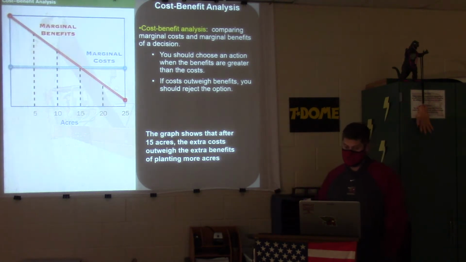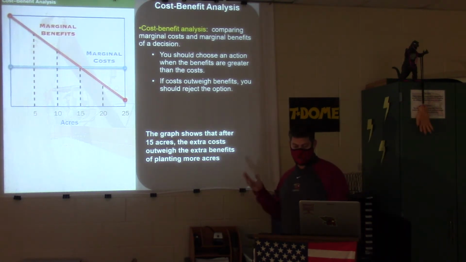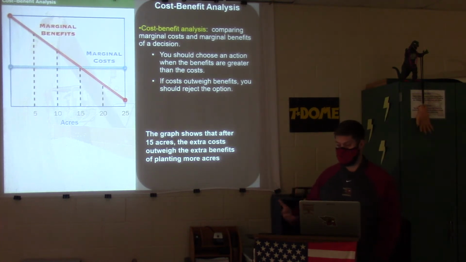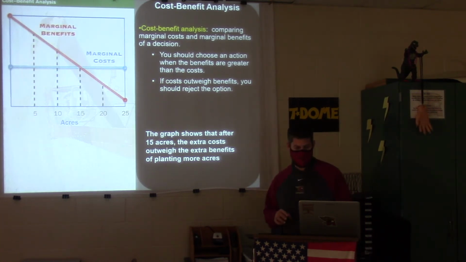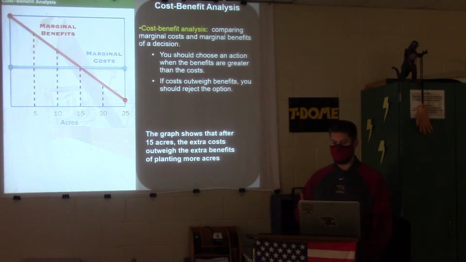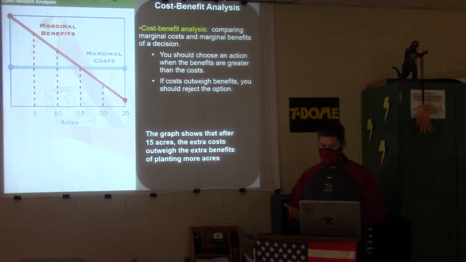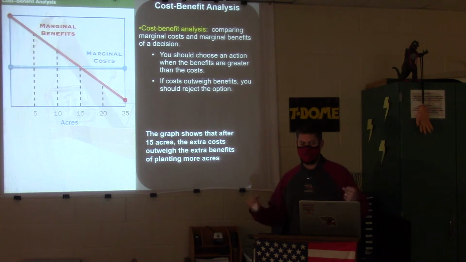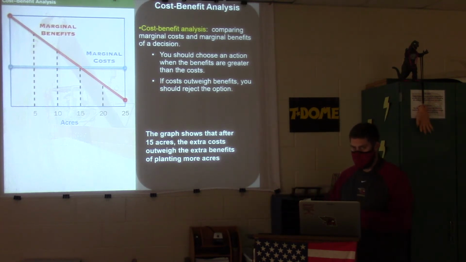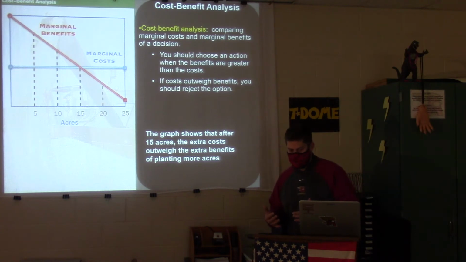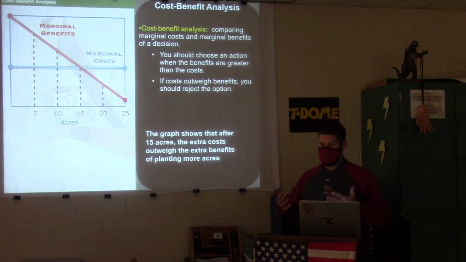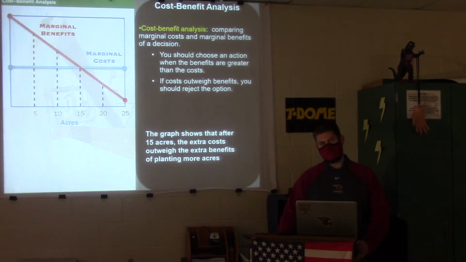Cost-benefit analysis, this is something that a lot of businesses look at every single year. They run their numbers. They probably look at it every single quarter at least, so 4 times a year. So comparing marginal cost and marginal benefits of a decision. You should choose an action when the benefits are greater than the cost. If it's costing you too much, if it outweighs the benefits, you should reject that option. Okay, so it's interesting.